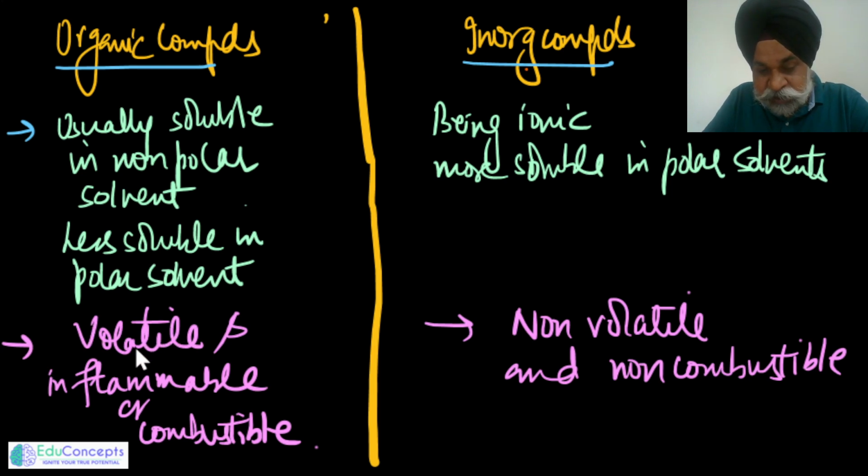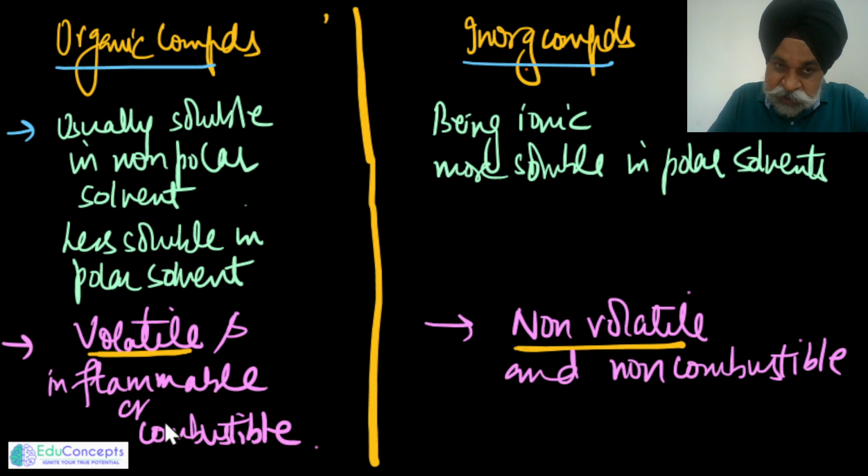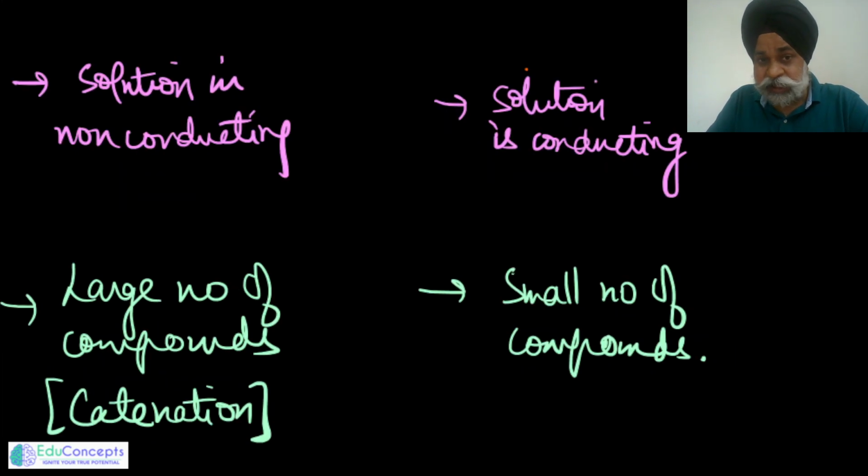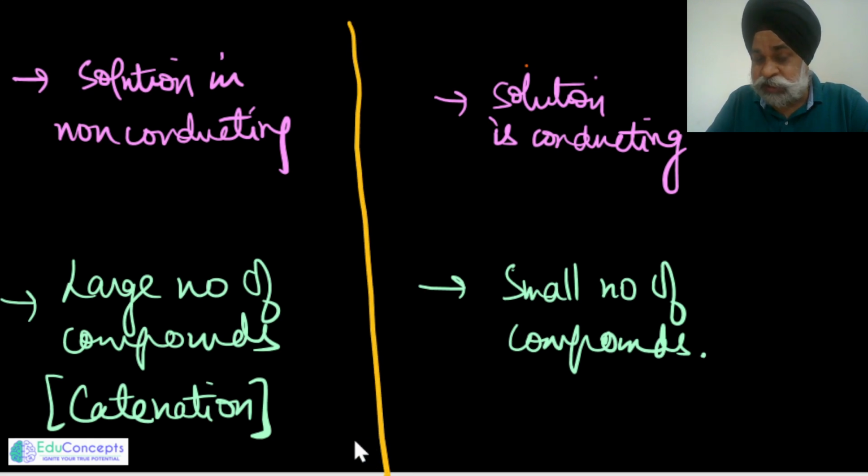And last but not the least, volatility. Organic compounds generally evaporate easily because of their low melting and boiling points. But inorganic compounds are non-volatile. They generally don't vaporize easily and they are non-combustible, whereas most of the organic compounds are combustible. As soon as you ignite them, they burn. And lastly, organic compounds are generally not very good conductors, or they are non-conducting. The aqueous solution of them is not very conducting, but that of inorganic compounds is conducting.